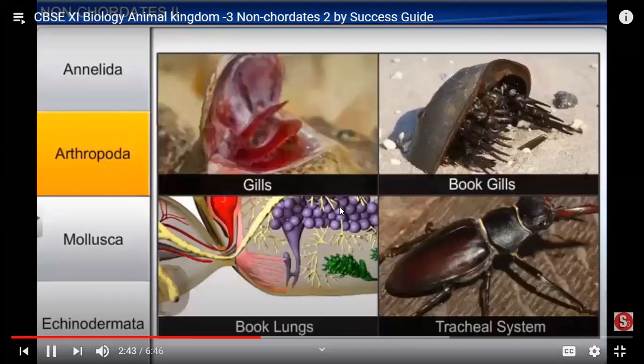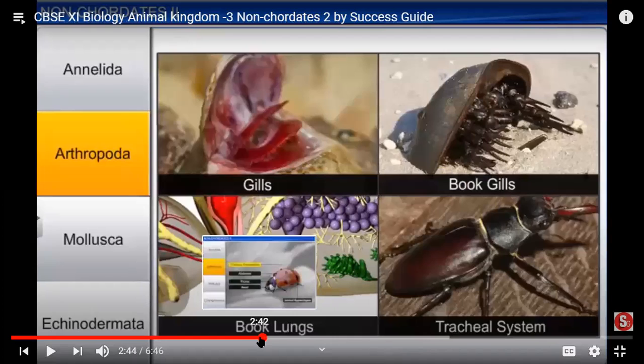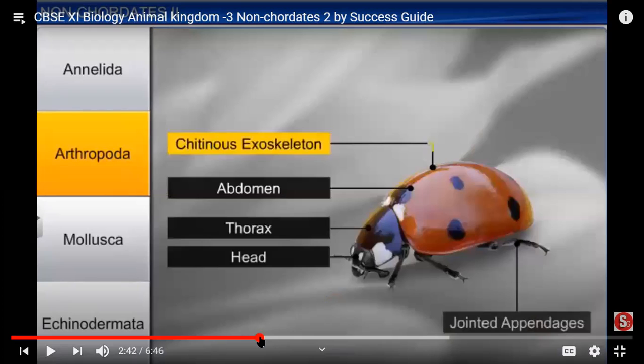One minute. Here, the identity of arthropods is having a chitinous exoskeleton. This word was new, that's why I stopped. We also have a skeleton, right? But our skeleton is inside our body. The skeletal system is very important in everybody's life because it gives you protection. So in arthropods, the exoskeleton is made up of chitin. Chitin is a component.